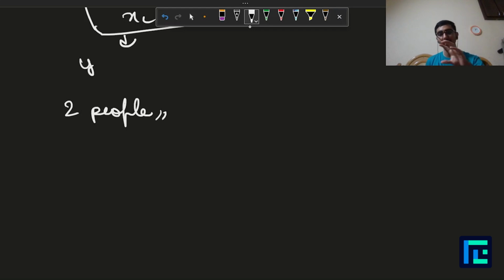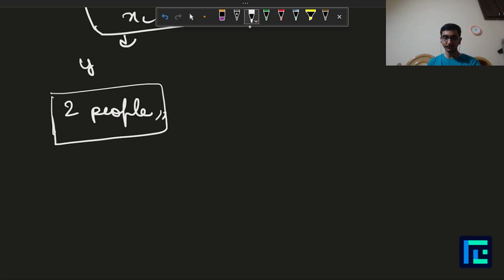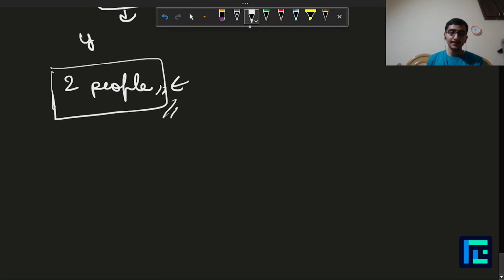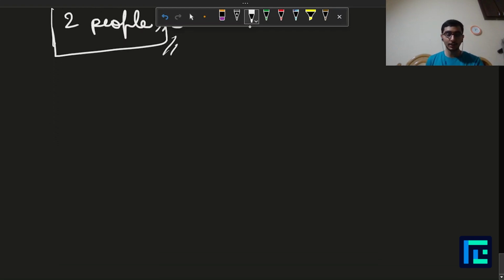And if you have proved it for a group of three people, you can generalize that for a group of k people where k is a random number, and you can always prove that it is always optimal to take a group of two people only, not three, not four, or not a bigger number. So we have proved this, right? Now, once we have proved that we only want to take groups of two people together on a single day to a restaurant, it is quite simple to land on an algorithm. So what we are going to do is something like this.